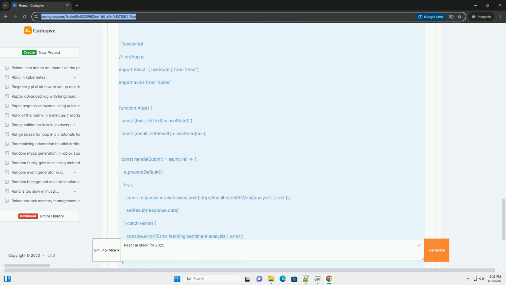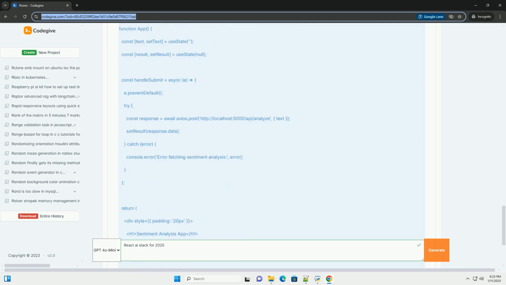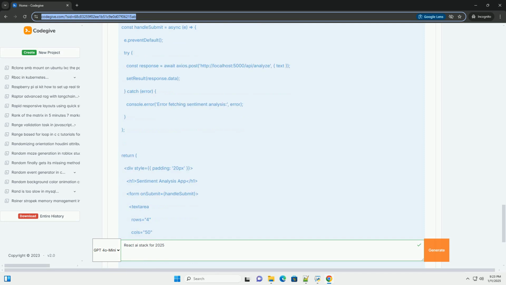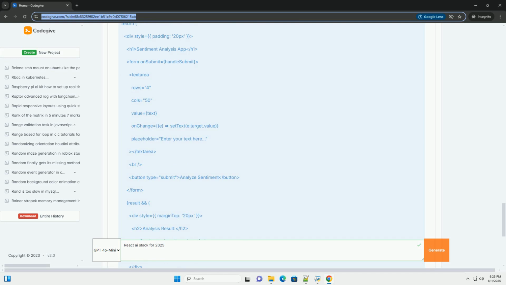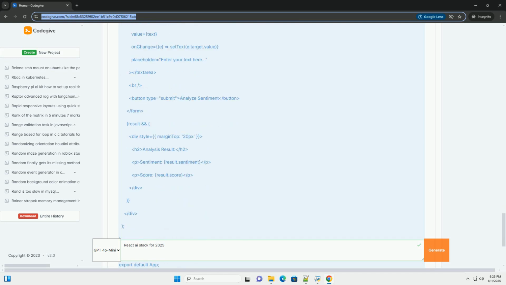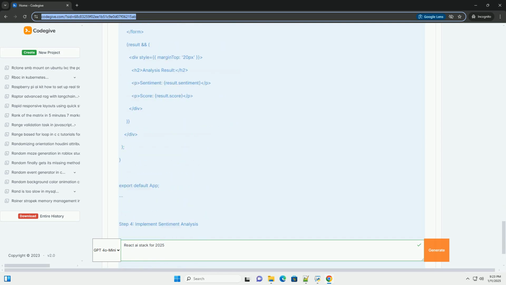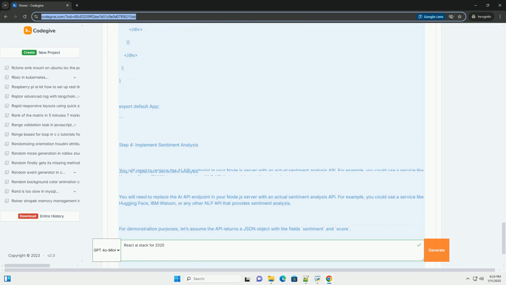In this tutorial, I'll guide you through building a simple AI-powered React application that uses an API to perform sentiment analysis on user input text. We'll utilize a Node.js server to handle requests to an AI service.